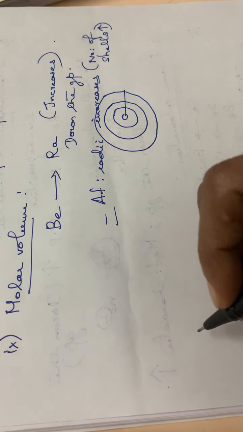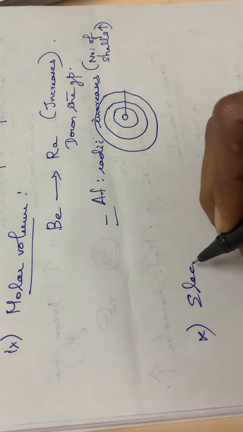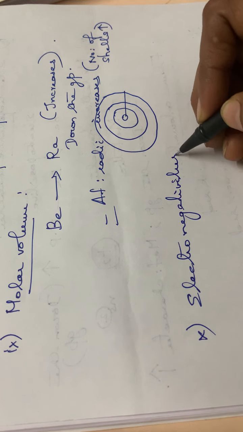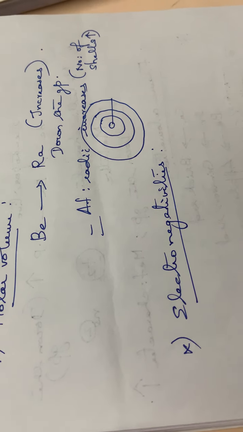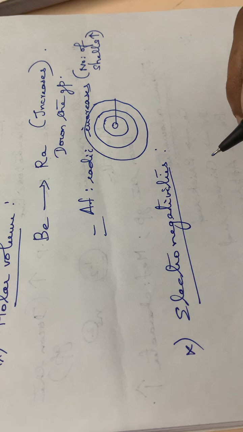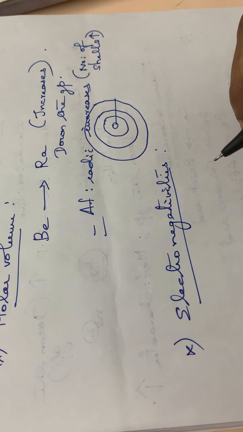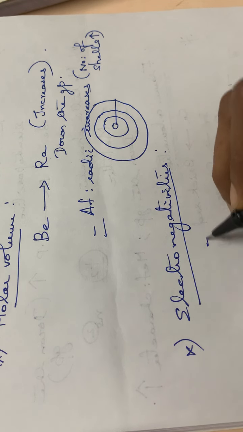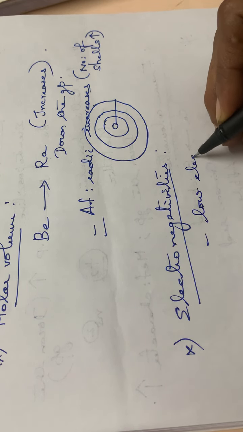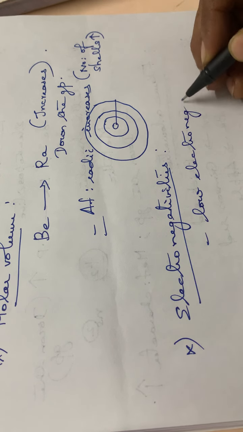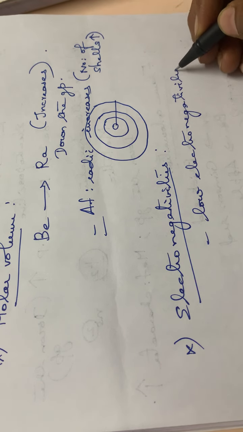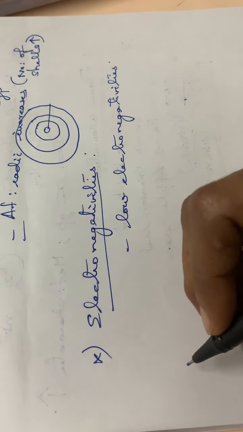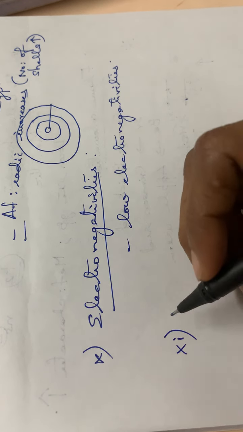Then the next point is regarding the electronegativity. Electronegativity is just the opposite of electropositivity, isn't it? These alkaline earth metals are generally electropositive in nature. Because of the strong electropositive character, they have very low electronegativities. Then the next point, the 11th point, is the reducing properties.